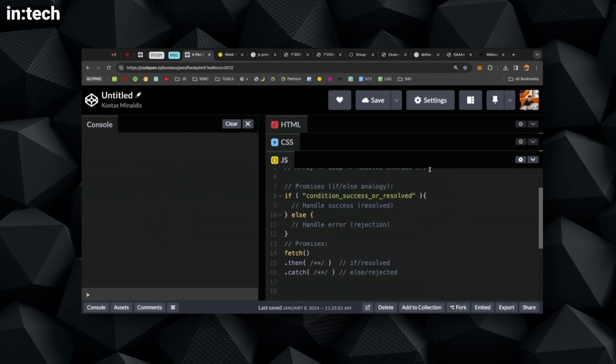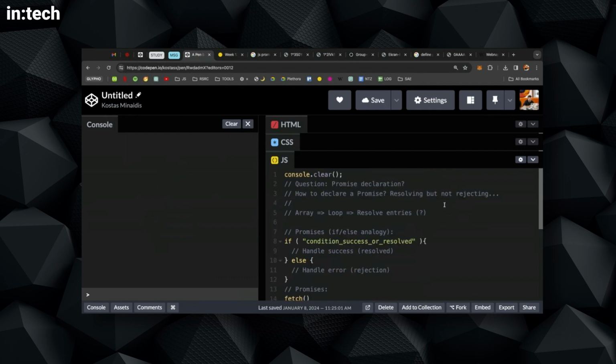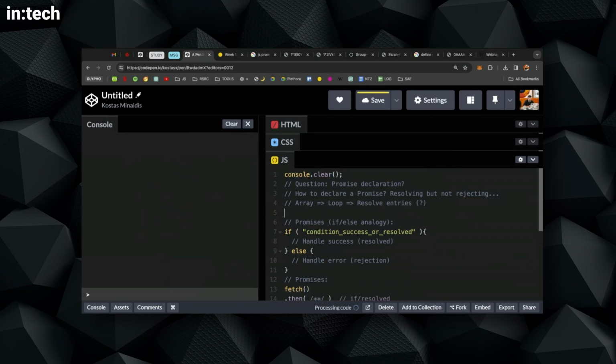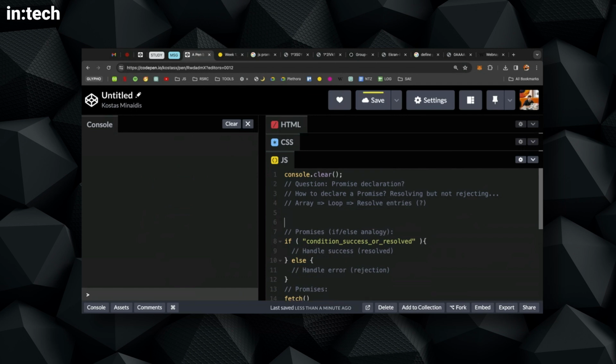Now, for working with CodePen, just to make things a little bit easier to be clear here and read, I will introduce you to a JavaScript concept that not many people know. It's also a nice way to show off your skills even to senior programmers.